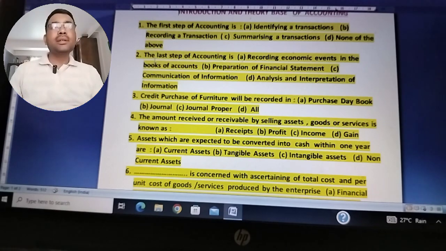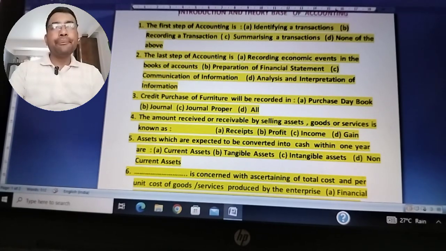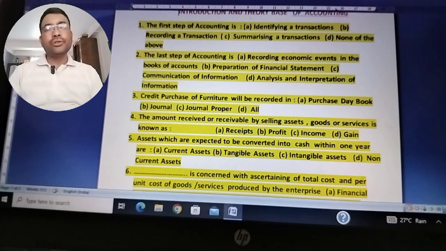So the last step of accounting is definitely communication of information. Accounting starts with identification of transactions and ends with communication of information to various accounting users. So for question number 2, the correct answer is C, that is communication of information.